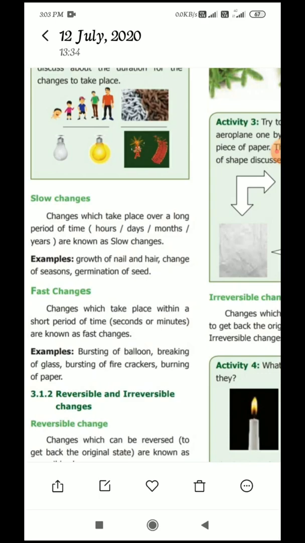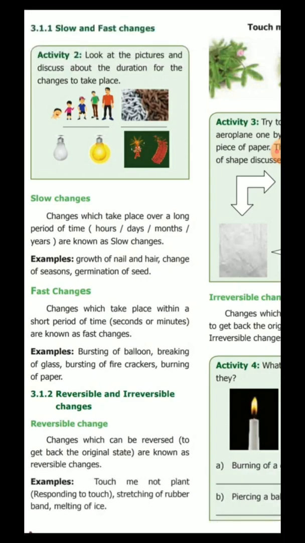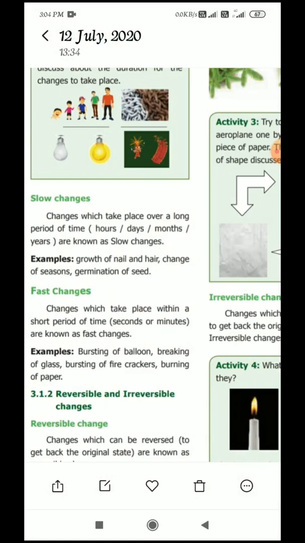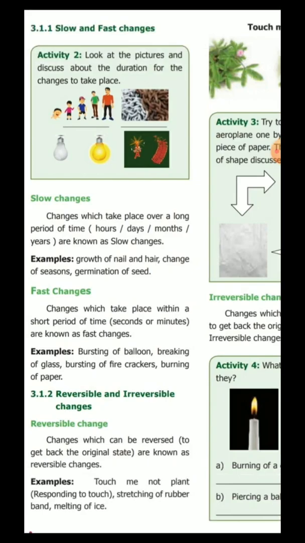Yes, this is a change of the substance, right? I want my original substance back. That means I want my paper back. Can I get my paper back, children? Yes, I can. We just unfold the paper boat and I get my paper back. It will be a little crushed, but I get my paper back. So a change that can be reversed, where you get back the original substance, is known as a reversible change.